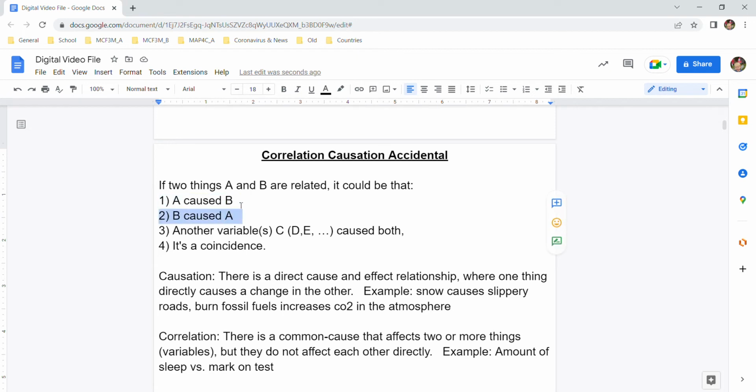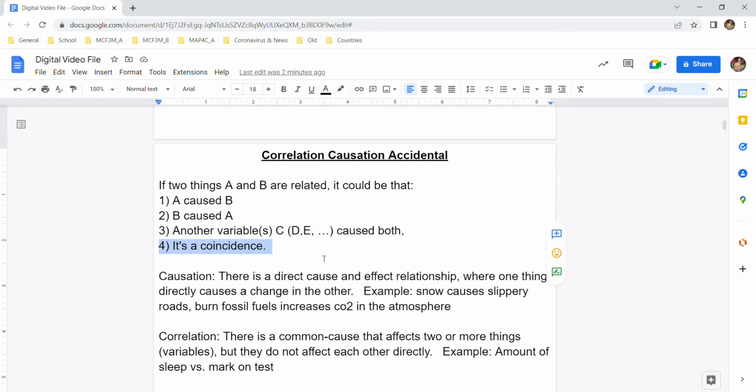So both 1 and 2 are causal, or causation, but we want to be careful about just assuming, oh, these look connected, one caused the other. It could be that A caused B. It could also be reverse cause and effect, that B is actually causing A. 1 and 2 are causation, but 3, it could be correlation. That is, another variable like C, or maybe also D and E and other stuff, caused both A and B to be affected. So we've got causation, we've got correlation, and now accidental.